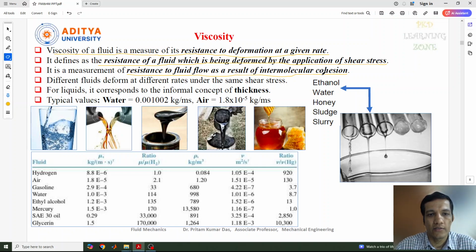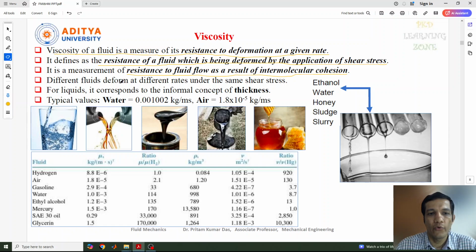So what does it mean by resistance to deformation at a given shear rate, or resistance of a fluid which is being deformed by the application of shear stress? Based on the definition, we'll do one small derivation regarding this viscosity. But let me tell you some other examples first, then we'll go for the derivations.